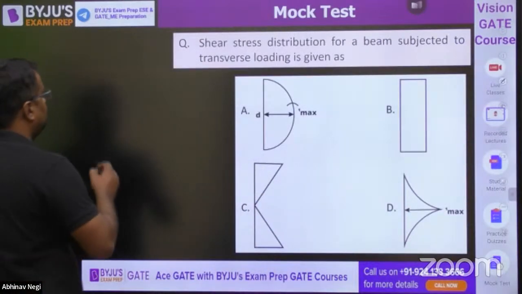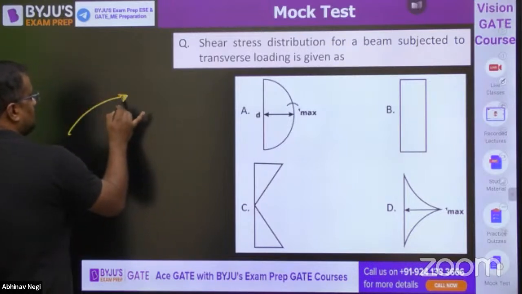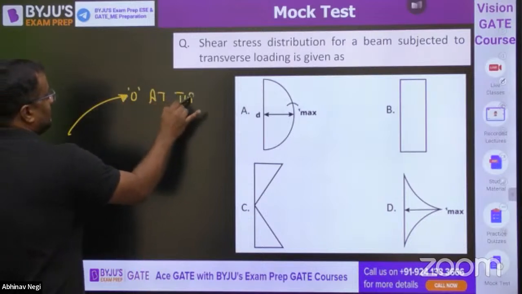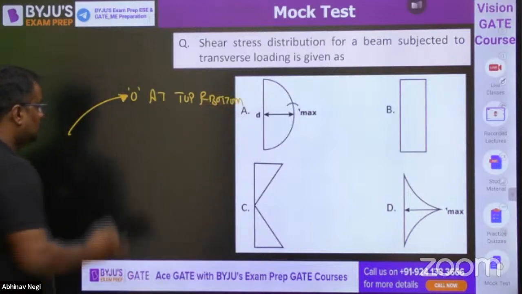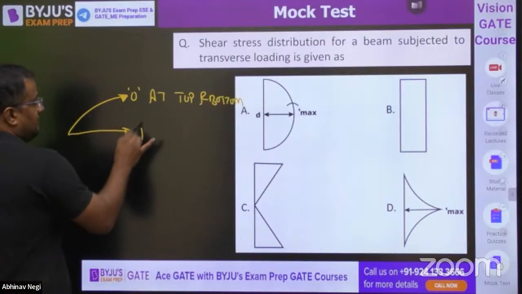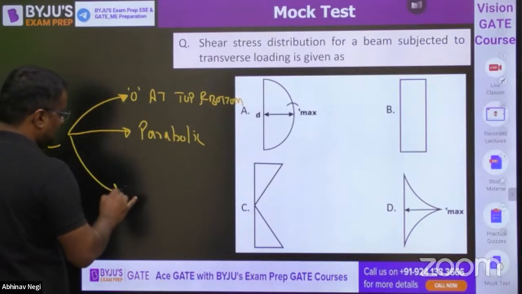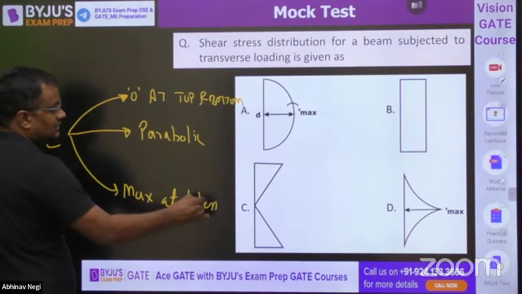Okay guys, what is the shear stress? Every time remember two things. Shear stress will always be 0 at top and bottom, mandatory. From that general formula, for any section, if you apply it, it will be 0 at top and bottom. Always it will be a parabolic function. It will be maximum somewhere in the interior.